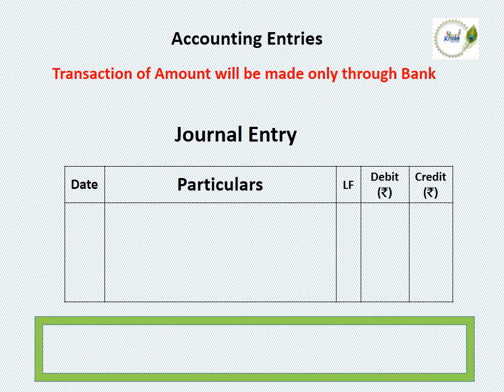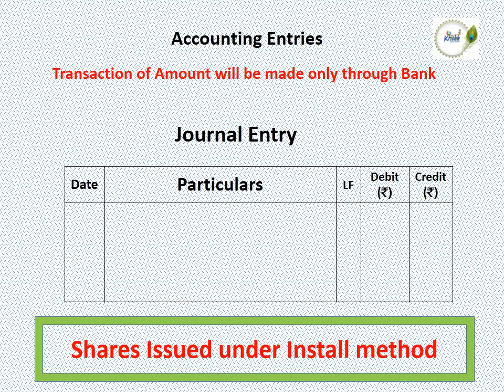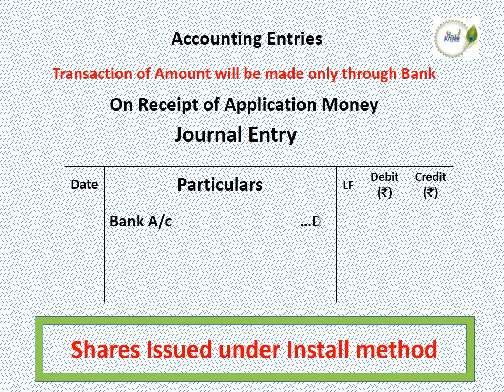Let us see the accounting entries under the method of installment. In case of an installment, first stage is application. On receipt of application money, we need to pass the journal entry bank account debit to share application account credit, because we are receiving the money from the shareholders.